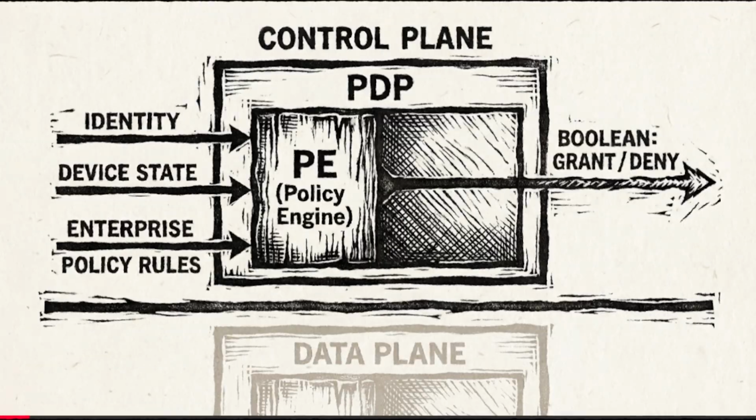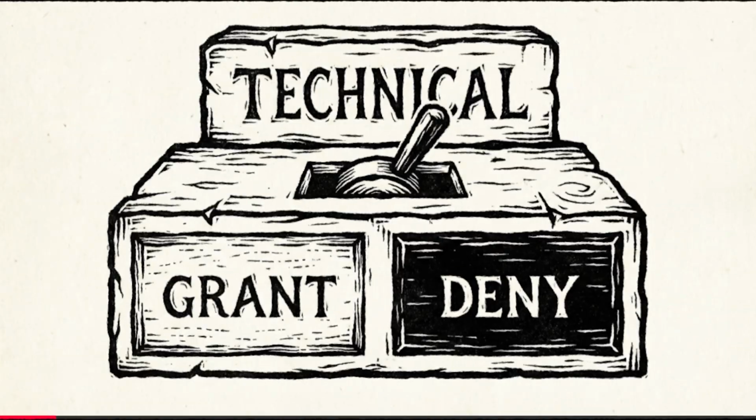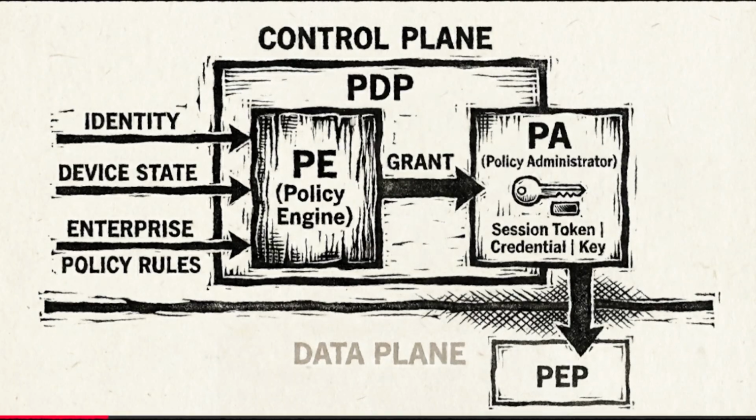Let's transition into the technical deep dive section. We'll start with subsection A, logical architecture as defined by NIST SP 800-207. This is the blueprint. NIST clearly separates the control plane from the data plane. Let's look at the brain of the system, the policy decision point, or PDP. The PDP is where the logic resides, and it's composed of 2 functional components, right? Correct. First, the policy engine, the PE. The PE is the ultimate decision maker. It ingests inputs like identity, state, and enterprise policy rules. Then it outputs a Boolean decision, grant or deny.